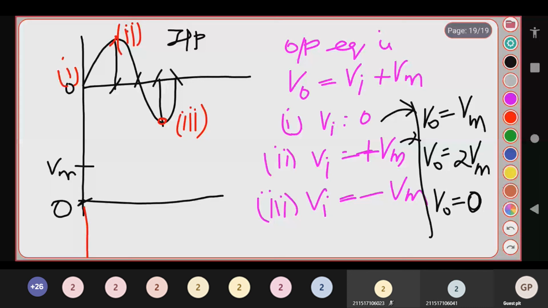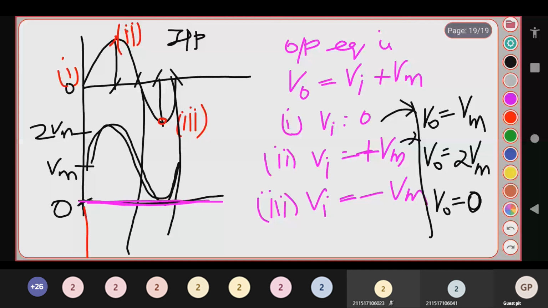You will be getting an output graph in this manner. So your original waveform is clamped above the DC line, the DC signal.